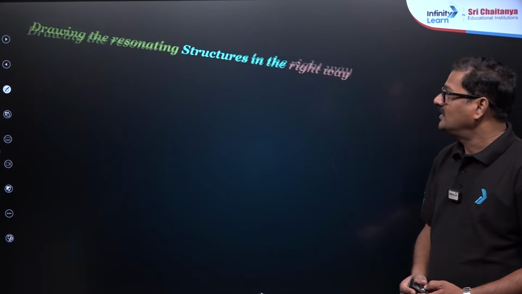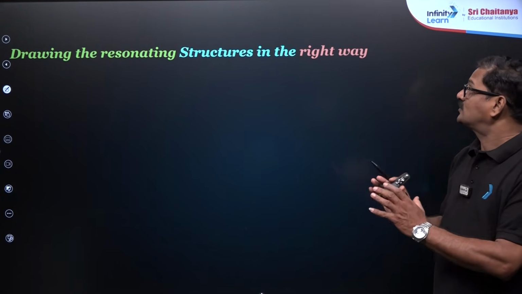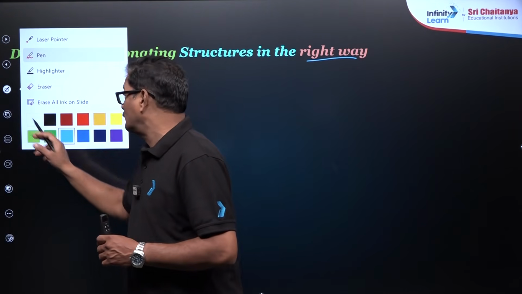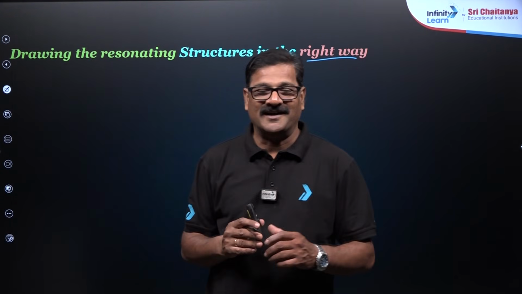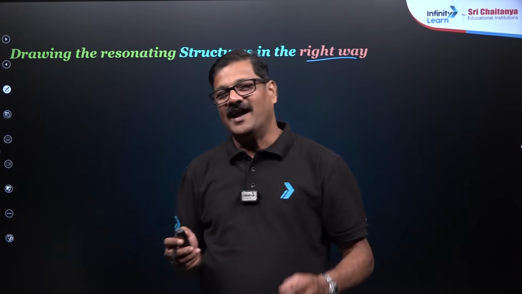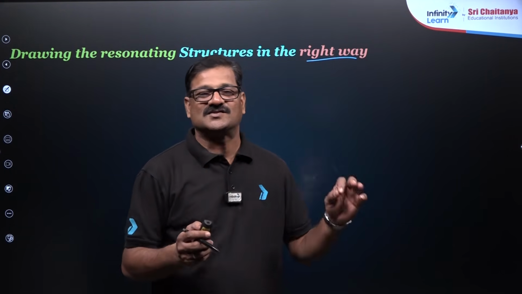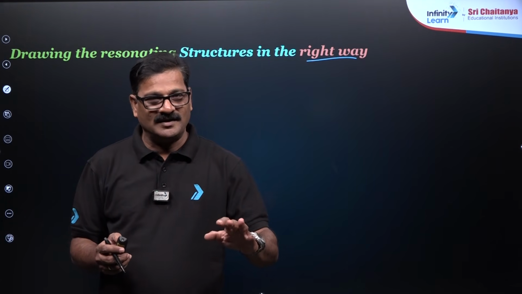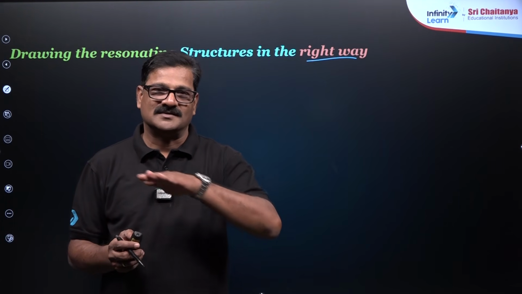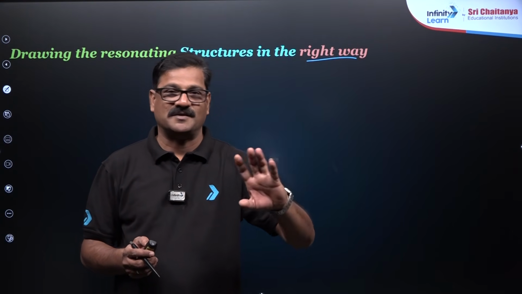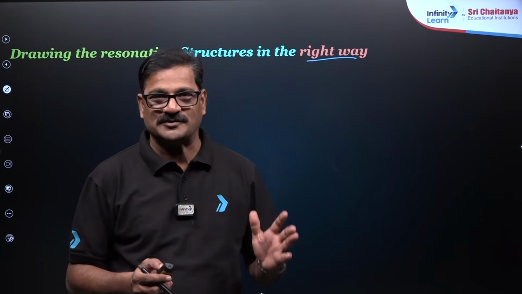So moving ahead, drawing the resonating structures in the right way. Everybody writes the resonating structures according to your basic knowledge. But you feel that resonating structures means simply writing the arrow marks, but resonance is not that. Resonance has its own systematic way. So the basic condition for resonance is that the structure should be planar, then only resonance takes place. If planarity is missing, resonance does not take place.